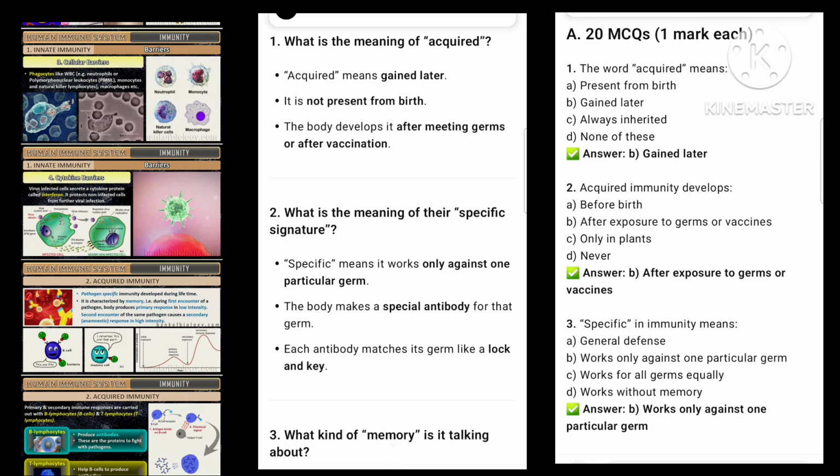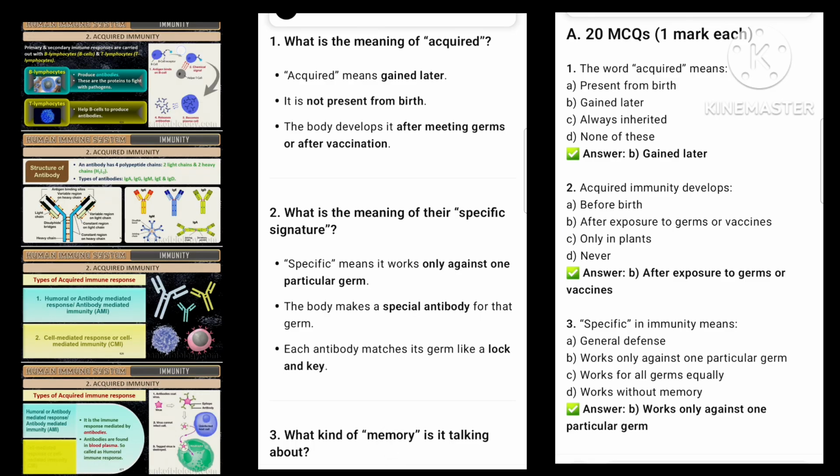1. What is the meaning of acquired? Acquired means gained later. It is not present from birth. The body develops it after meeting germs or after vaccination.